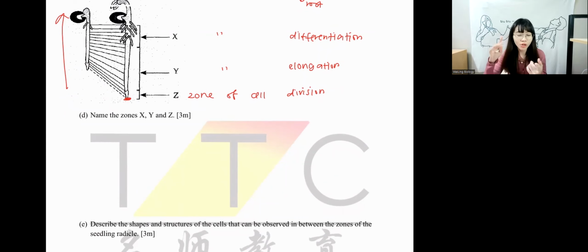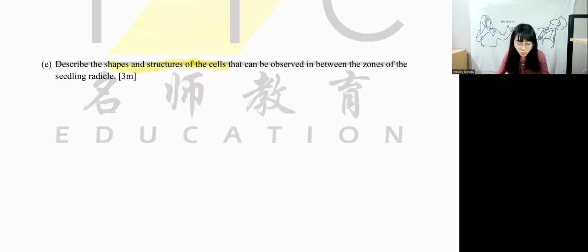We will talk with division first. Division means that they have no vacuole, small, large nuclei, dense cytoplasm, thin cell wall. That is a characteristic during cell division. Elongation means they become bigger in size. They have a larger central vacuole. Differentiation means that they will have specific shape and structure to make sure that they have a specific function. So we have to base on different zone to write the characteristic of the cell. Because the question asks you to write shape and structure of cell. We will start with the first zone first. It's called zone of cell division.